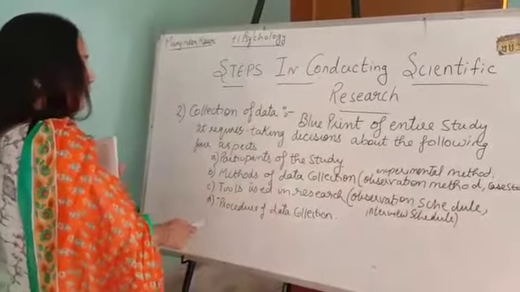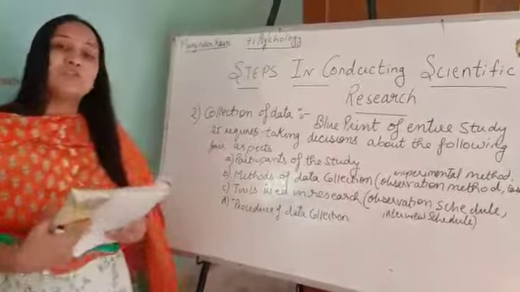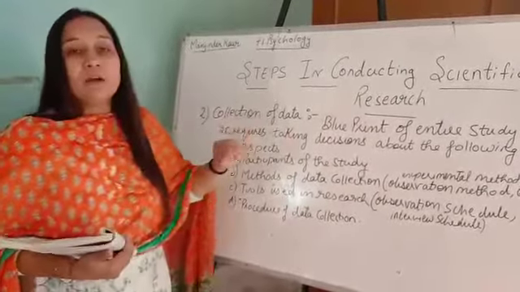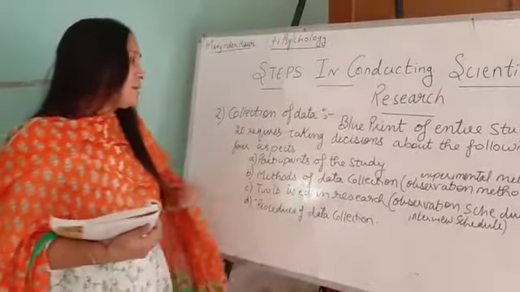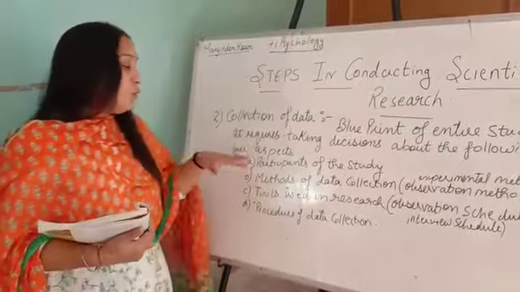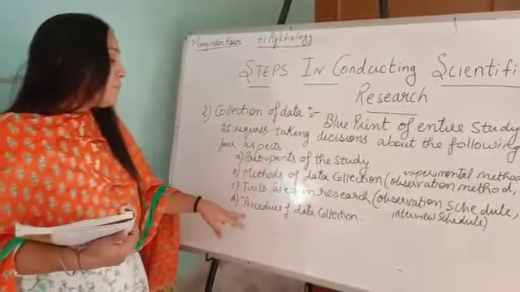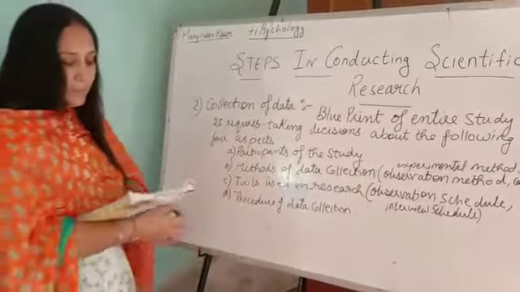Then the next, D point, is the procedure of data collection. The procedure of data collection is also fixed. So these 4 points come under collection of data. There should be a participant of the study, meaning the one on whom we are studying. Methods of data collection, tools, which are the tools we have to use in the study research. Then the procedure of data collection. Now the third point is